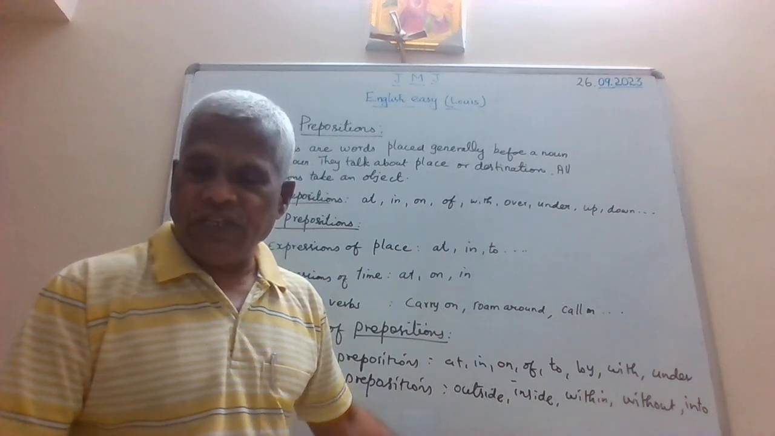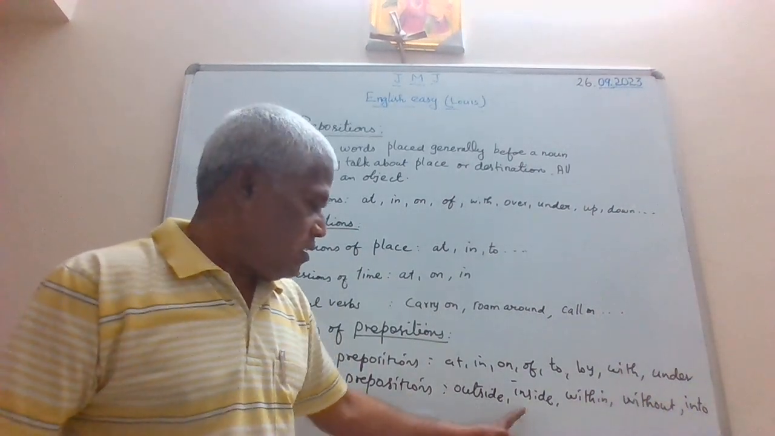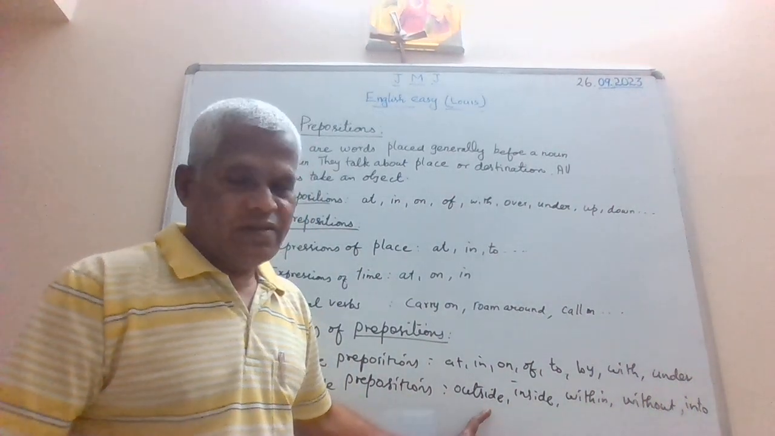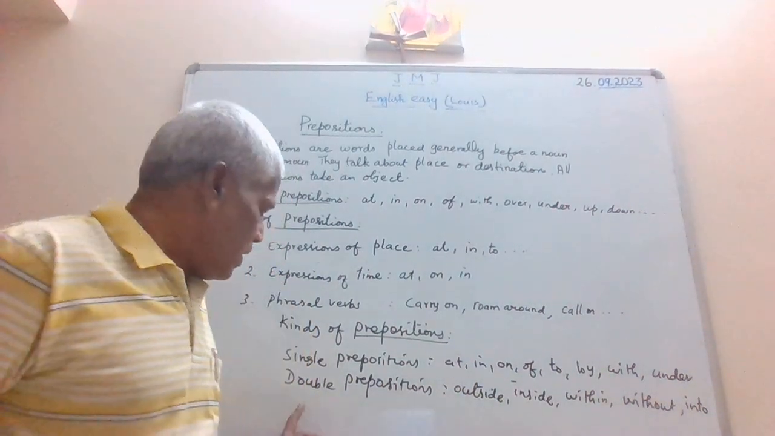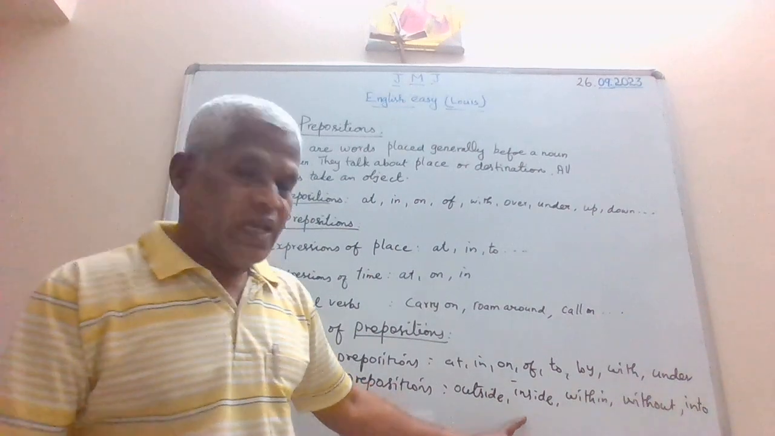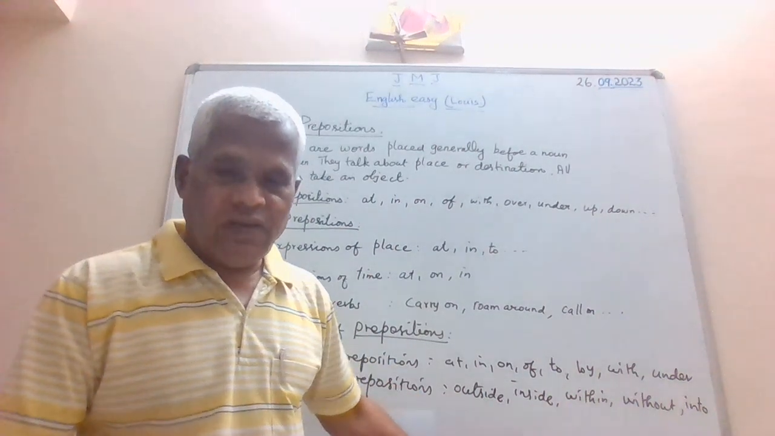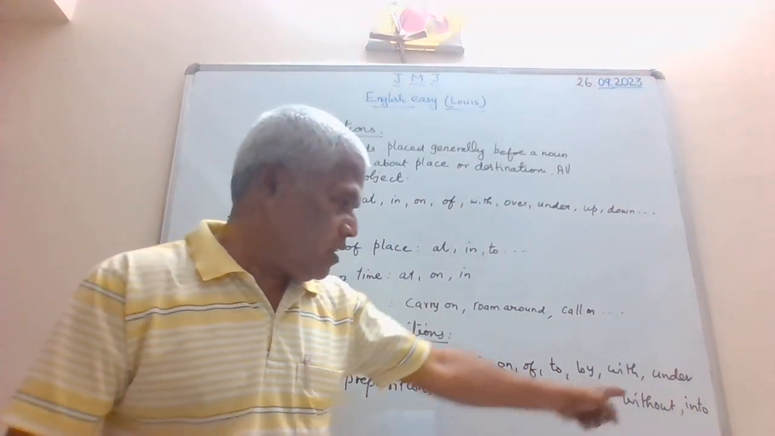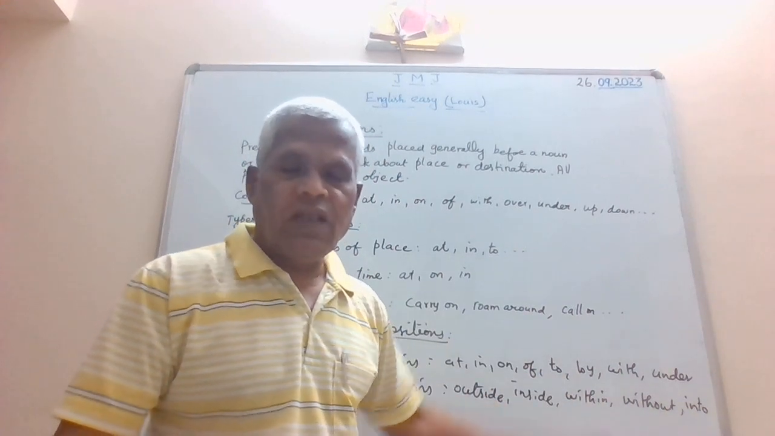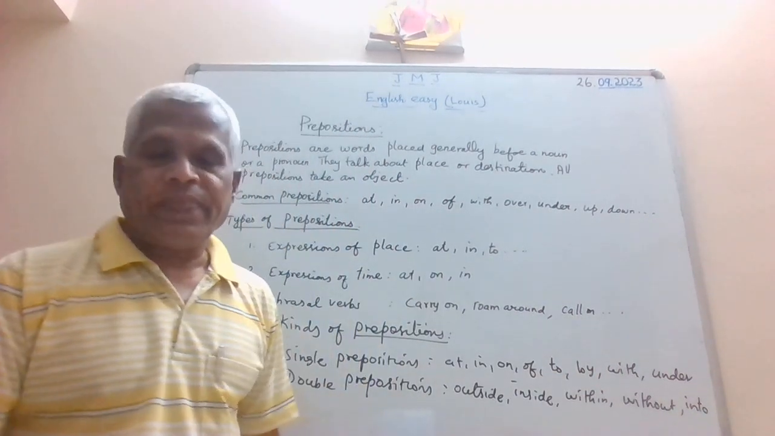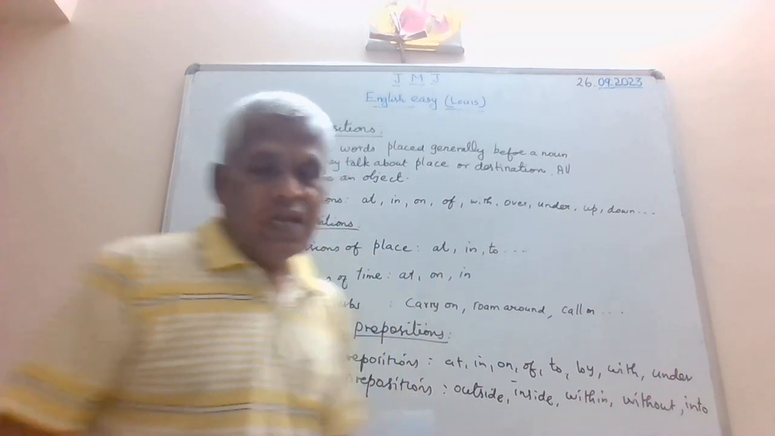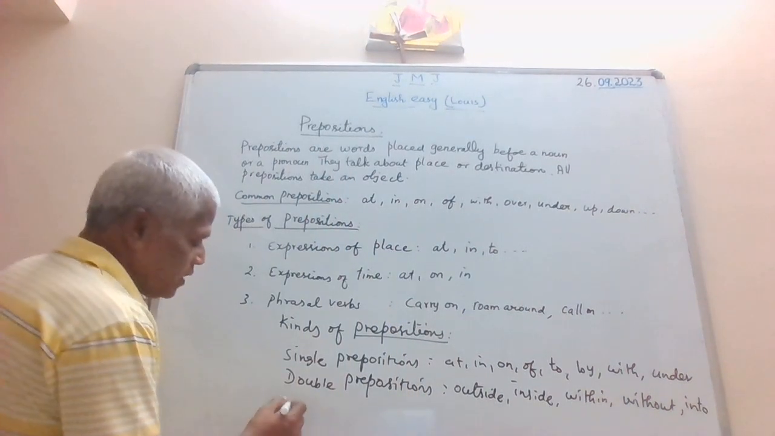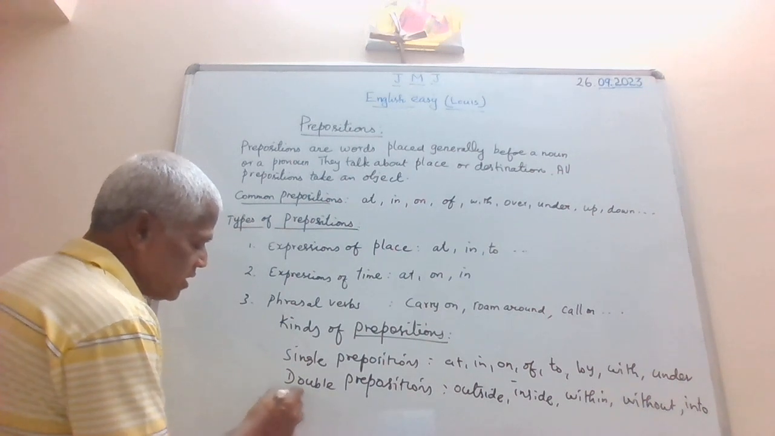How many words are there in each preposition here? Outside. Two of them are written together. Outside, compound preposition. That's what they call double prepositions. Inside, within, without, into. So they are called double prepositions. And then the third category, you can call it phrasal prepositions.